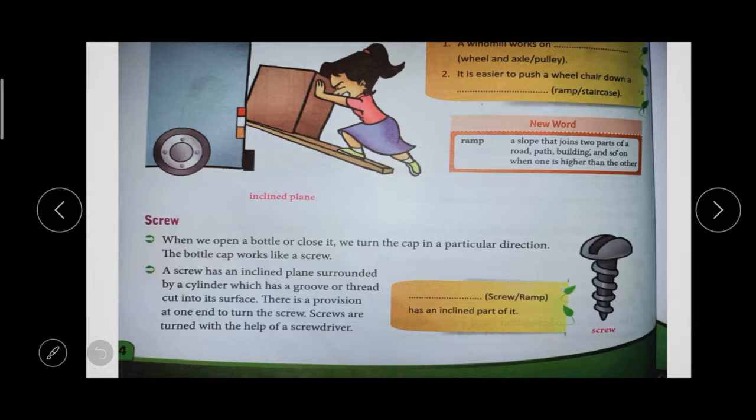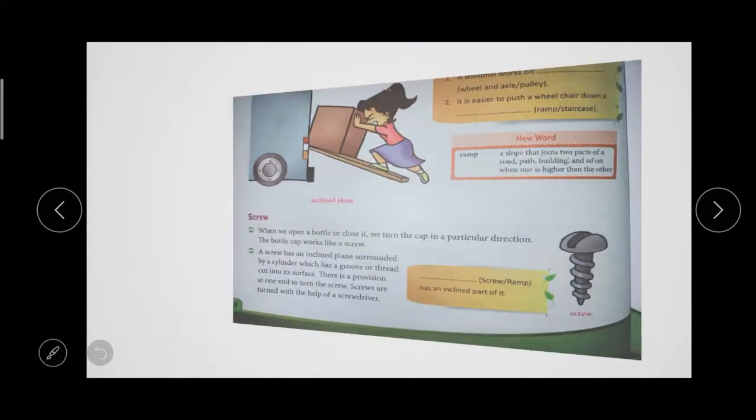A screw has an inclined plane surrounded by a cylinder which has a groove or thread cut into the surface. Can you see? It is a cylinder which has a groove or thread-like cut. There is a provision at one end to turn the screw. So we can turn the screw using a screwdriver.